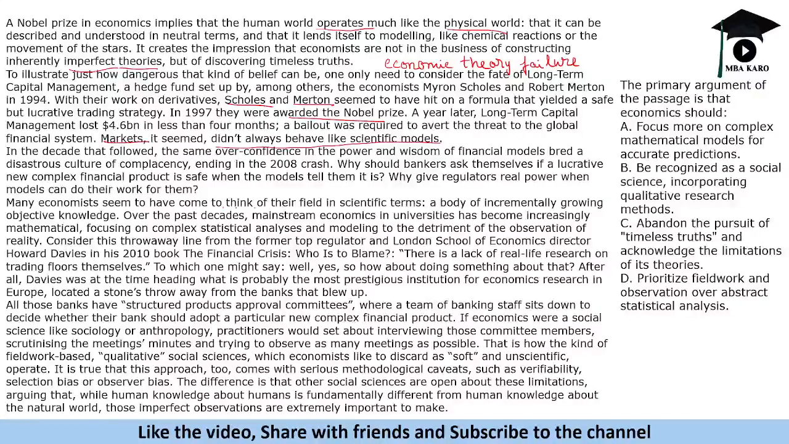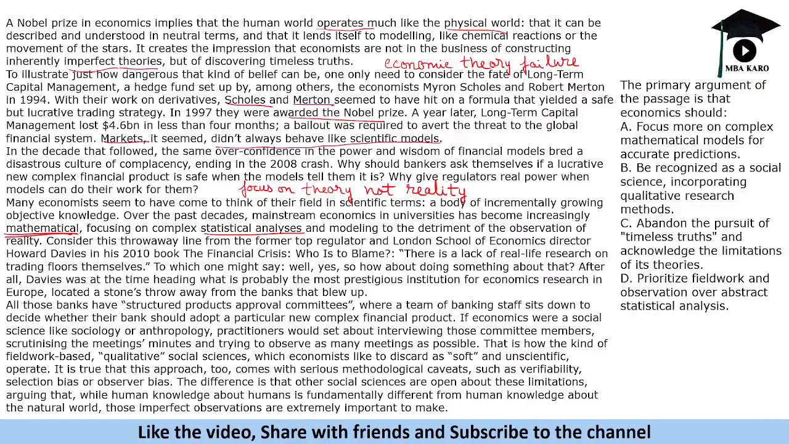Many economists seem to have come to think of their field in scientific terms, a body of incrementally growing objective knowledge. Over the past decades, mainstream economics in universities has become increasingly mathematical. So economics has become mathematical, focusing on complex statistical analysis and modeling to the detriment of observation of reality. So basically, it focuses on the math part, right? So it focuses on theory. That's what the author is saying, that the focus is on theory, not reality. Okay, the focus of economics is on theory but not on reality.